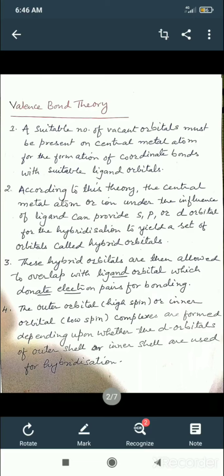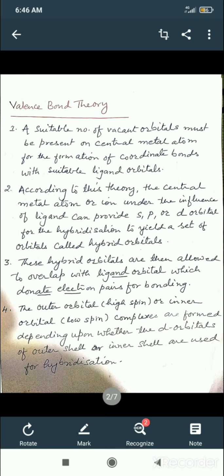I have stressed on the vacant orbitals of metals. The central metal ion must have vacant orbitals, so ligands can donate their lone pairs into those vacant orbitals. This means the role of the metal is to create the vacant orbitals and the role of the ligand is to give lone pairs. When the ligand attacks the metal, the central metal ion provides its vacant s, p and d orbitals, which are also known as hybrid orbitals.